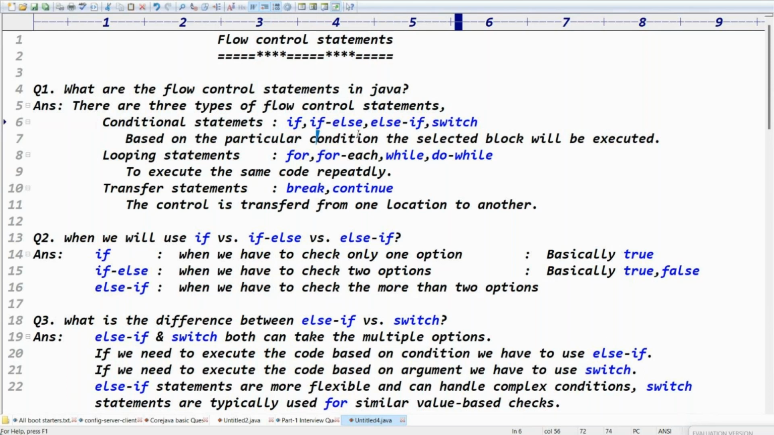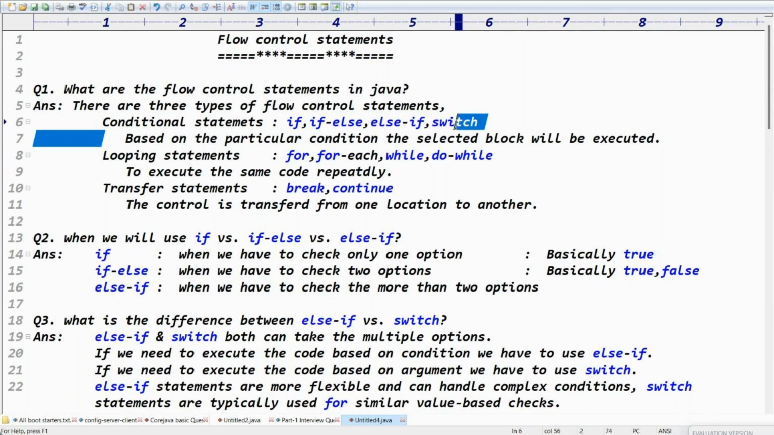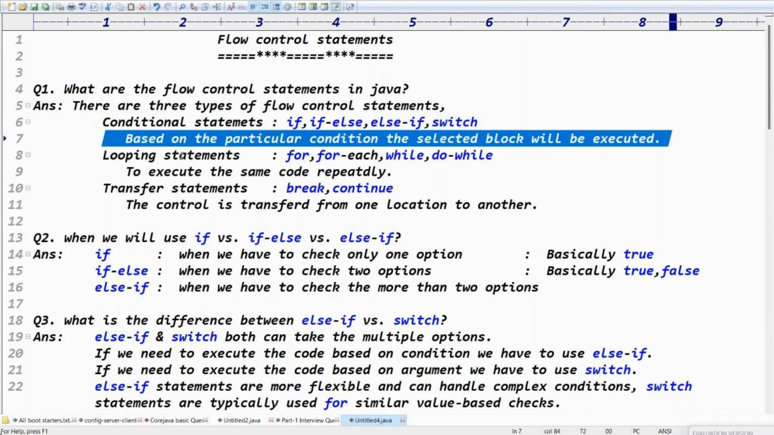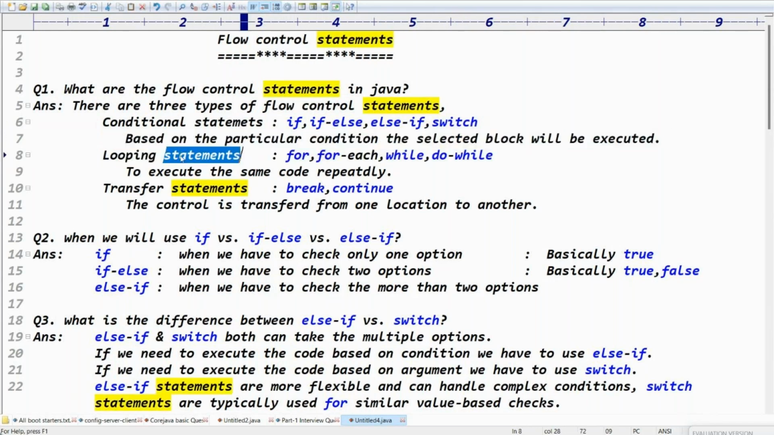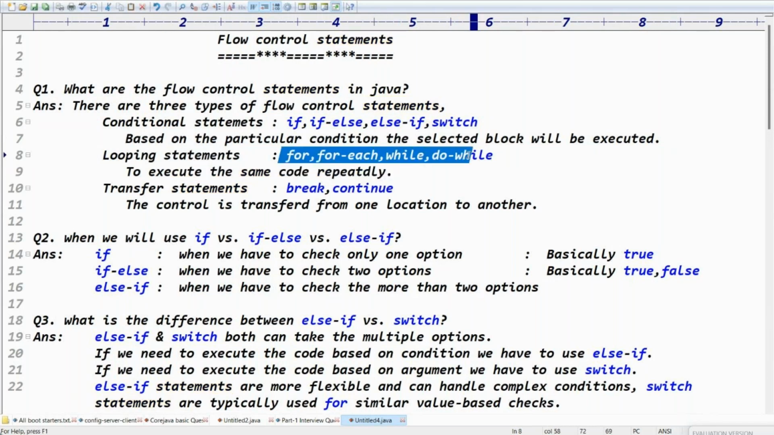Else if and what? Switch. Based on the particular condition, the selected block will be executed. Second one is looping statements. To execute the same code repeatedly: for loop, for each loop, while loop, and do while loop. Third one is the transfer statements.